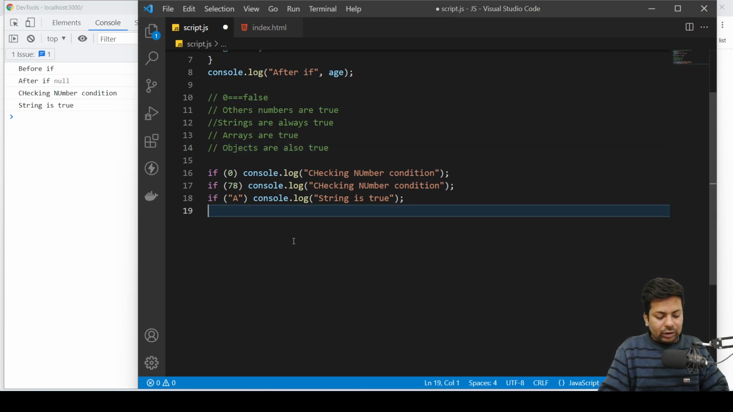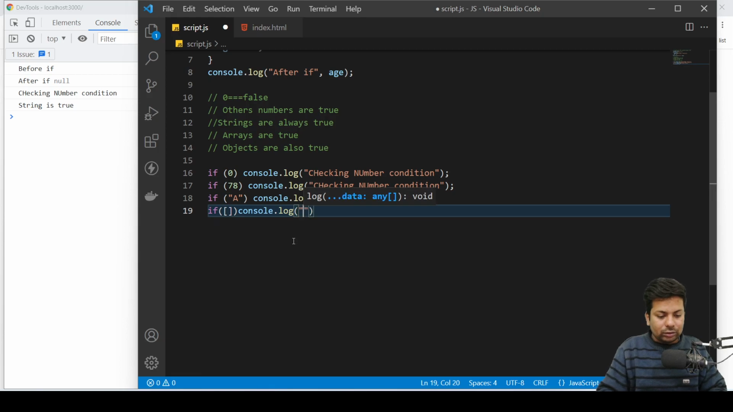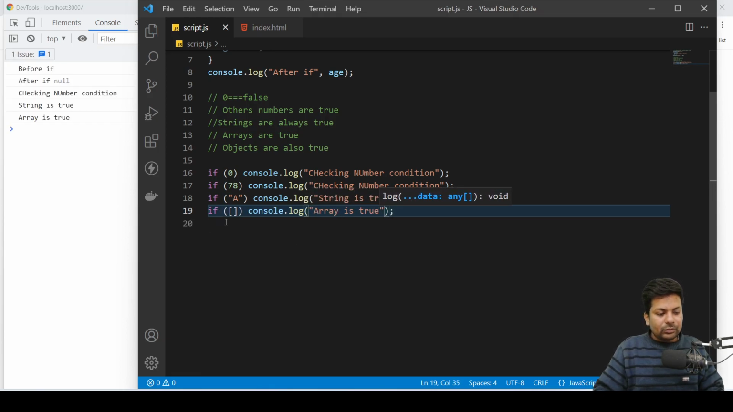So suppose I put an array, console.log, array is true. See, array is true. Whether you have an empty array or not, it will always be true. You can put numbers also, like 3, 4, 5. It will be true.